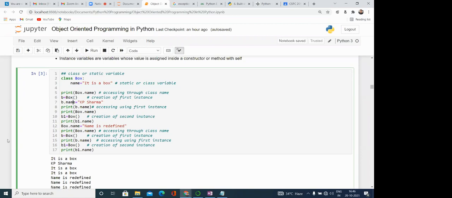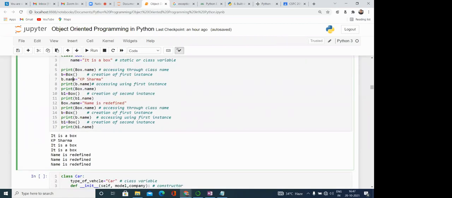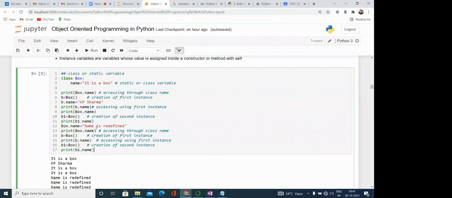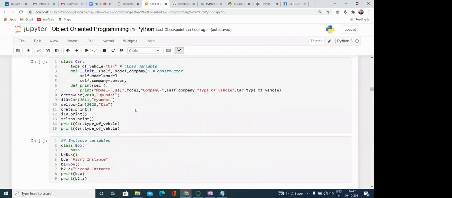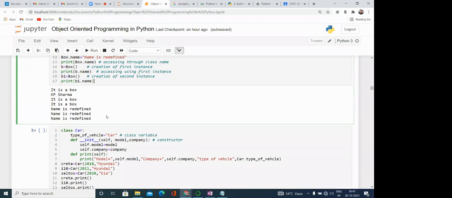But that is confined to that particular object B only, right? It is not there in the class. This is for a particular object only, not for the entire class. Okay, sir. So this is one way how we can create the instance variable. However, this is not the right way to create it. This example is just for differentiating. If we are creating something with the object, it means we are creating a separate instance variable.